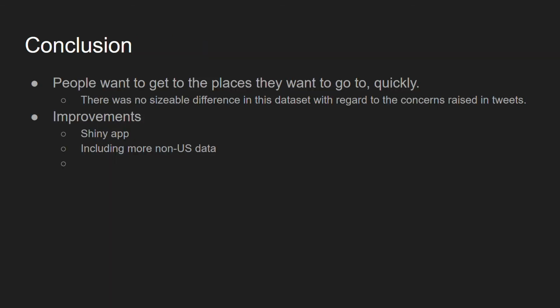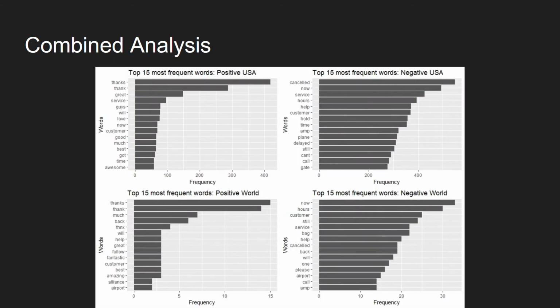If I were to improve this project, which I hope to do at a later date, I would get that shiny app under control, and I'd probably include more non-US data. It didn't quite hit me how much non-US, or I guess world as I've put it here, data there was, or how little there was, until I looked at the positive world values here. The only words that break 10 frequency, that's 10 tweets mentioned, are thanks and thank, which are variations on one another, right? And then of course much, back.